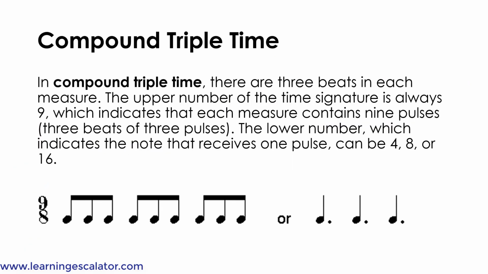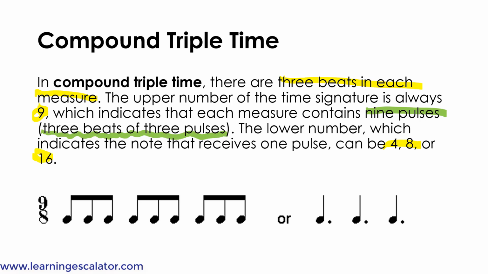Now compound triple time. In compound triple time there are 3 beats in each measure. The upper number of the time signature is always 9, which indicates that there are 9 pulses grouped within 3 beats of 3 pulses in each measure. The lower number, which indicates the note that receives 1 pulse, can be 4, 8, or 16.